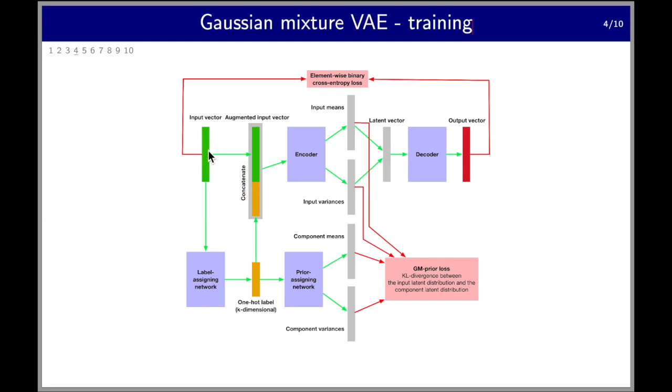Here we have the input vector, shown in green. It goes to the encoder into its latent normal distribution, from which a latent vector is sampled and decoded into the output vector. The backward pass here optimizes the weights such that the forward pass achieves lower reconstruction loss. But apart from this main branch, there's this auxiliary branch down here, right? As training goes, two things happen to this auxiliary branch.